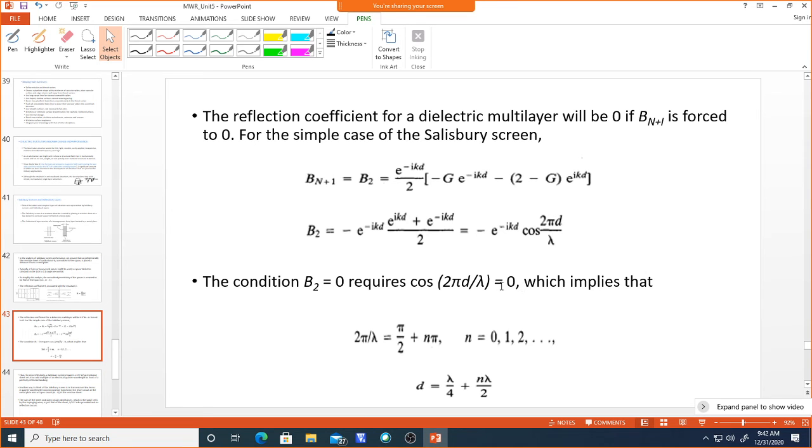When this goes to 0, the spacing D is in terms of pi by 2, the multiples of pi by 2. Then it will go to 0, and once it goes to 0, the reflectivity will be 0. That's how we have to take the sheet in terms of the conductivity.